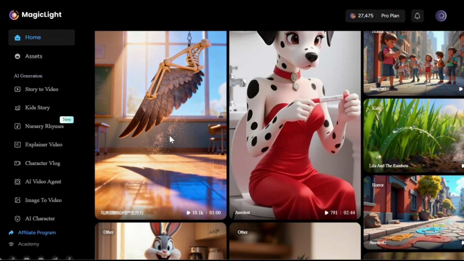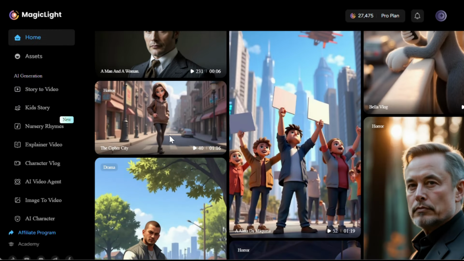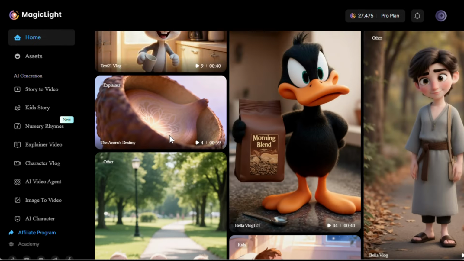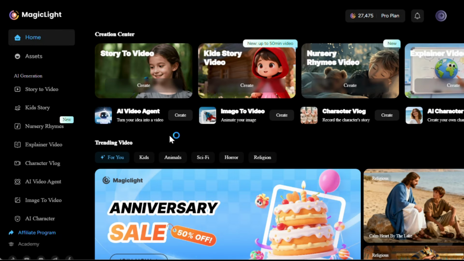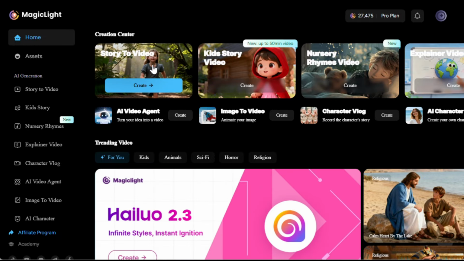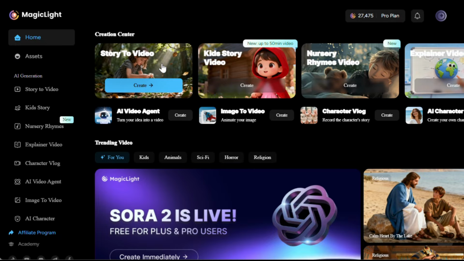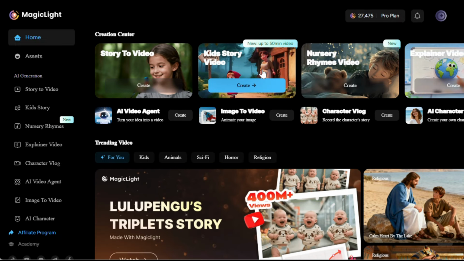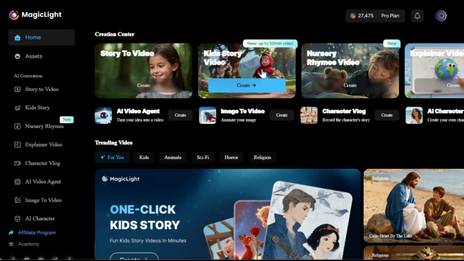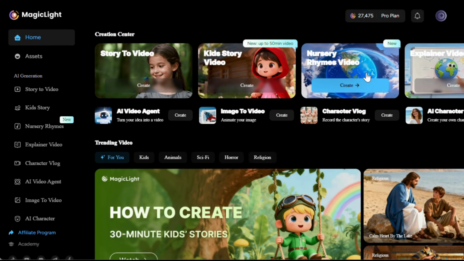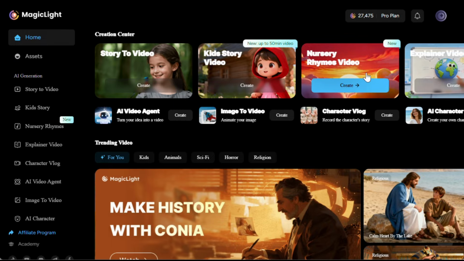Now, if you scroll down a little bit, you'll be able to see some generations made by other users. And as you can see, they look outstanding too. You can go through them to get some inspiration if you want. Now here you can see there are various options to generate your videos. You can use the story video option where you can give it a prompt or write your script and it will create the scenes for you. Next, you have the kids story option where you can simply give it a prompt and it will generate the entire video for you. This is the method I used to create the video I showed you earlier. Then, you can also create kids explainer videos, which are extremely popular.